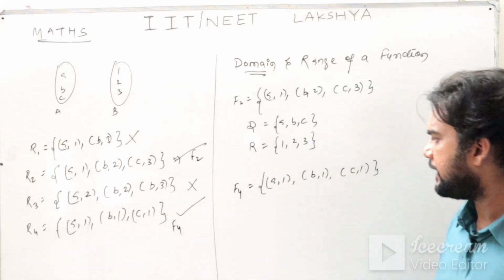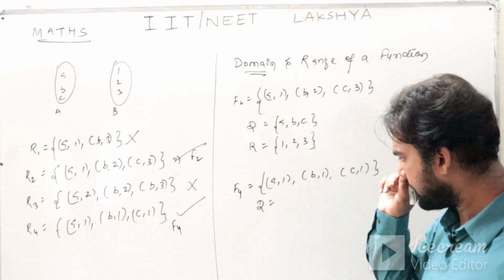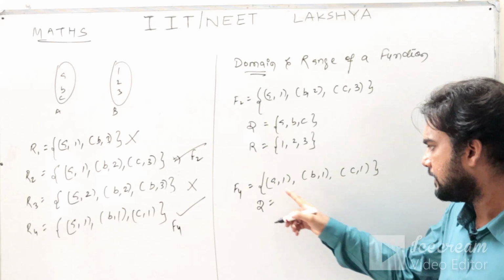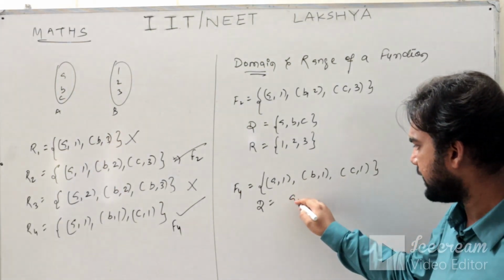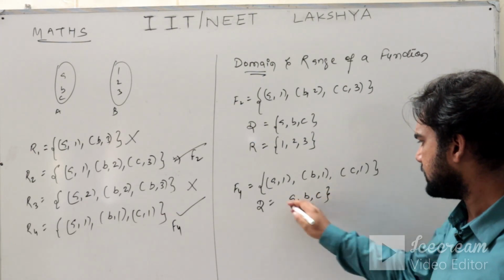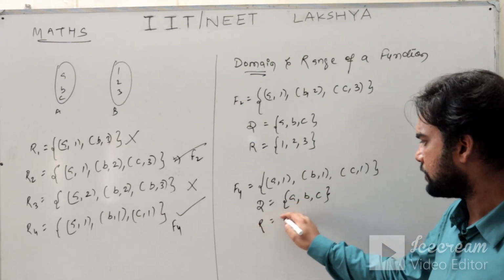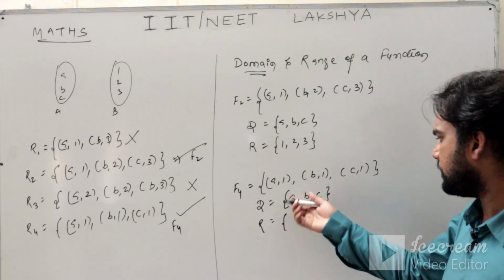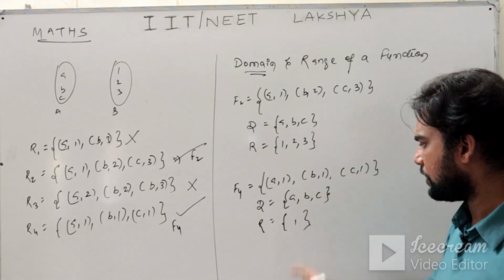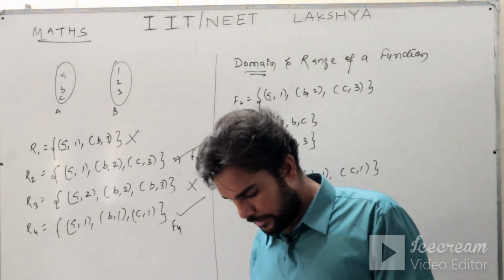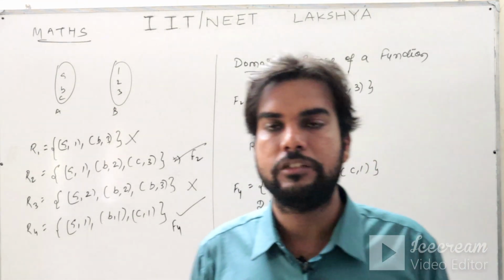Okay, so if you see here, the domain D of the function is, as I told you, the collection of first elements of the ordered pairs, so that becomes A, B, C. What about the range of the function? The range of the function is basically 1 only, because your second element is 1 only, so that is your range. I hope this concept is clear to you regarding domain and range of a function.